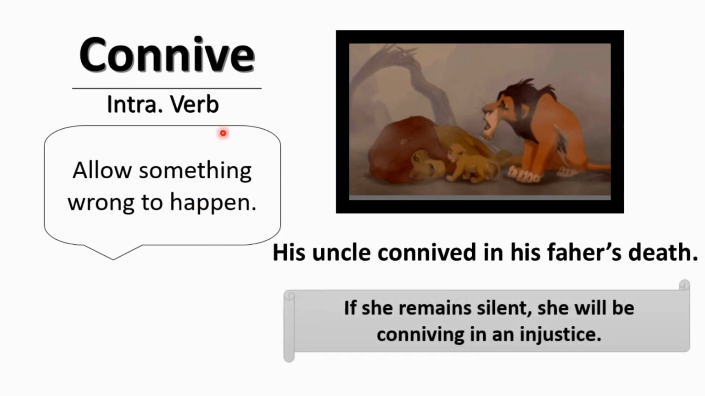Let's understand the word further with this sentence. If she remains silent, she will be conniving in an injustice. Okay, she will not do injustice, but if she remains silent, it will be equivalent to doing injustice. So it means she will be allowing injustice to happen or to take place. This is the synonym of the word connive. Collude. Collude is a verb and it means to work together secretly in order to trick other people, as politicians do.